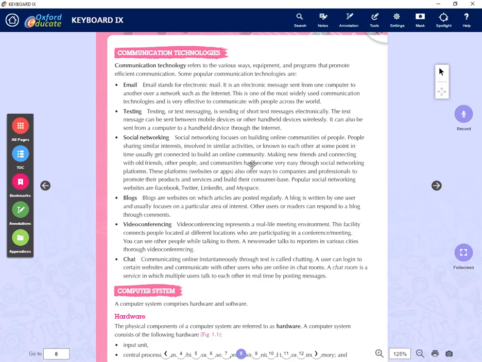Social networking is a very powerful communication technology nowadays. Any questions? Okay, right. So social network is the most powerful nowadays.